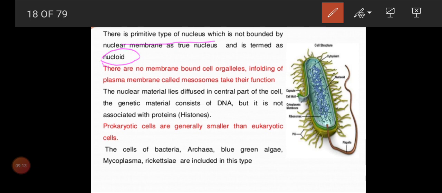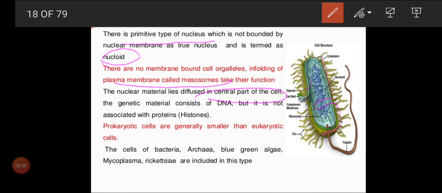There are no membrane-bound cell organelles like mitochondria, chloroplast, and the plasma membrane will fold in certain regions, which we call mesosomes. This also I have explained while taking biological classification. And the nuclear material lies diffused in the central part of the cell.